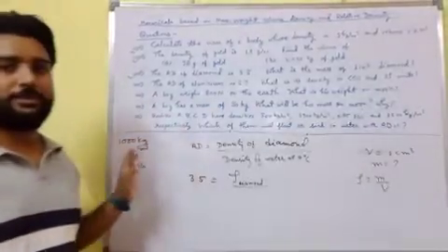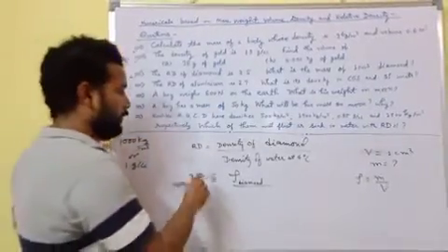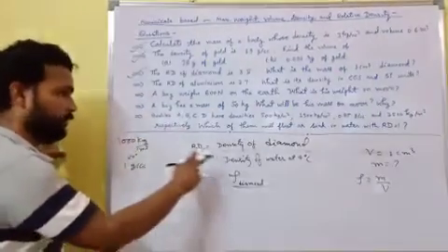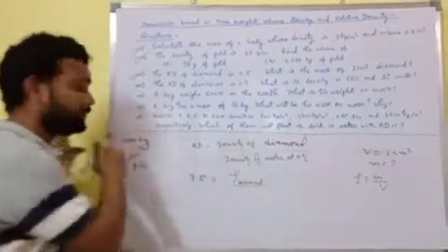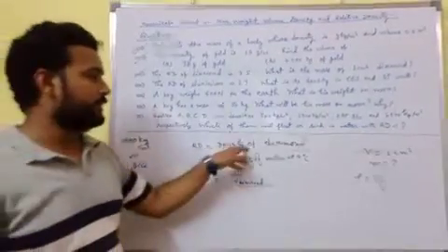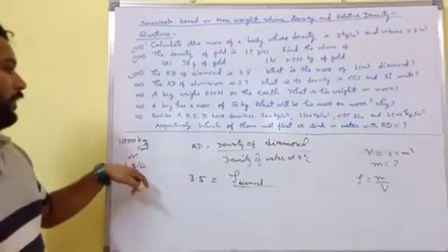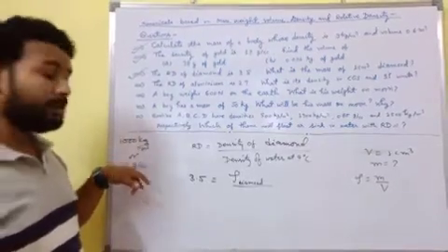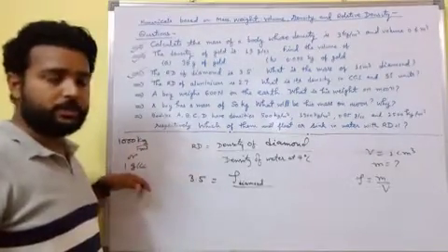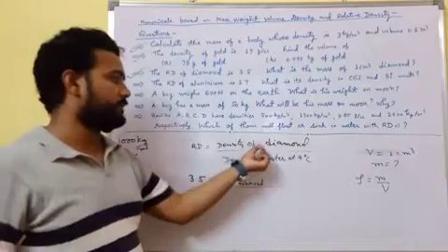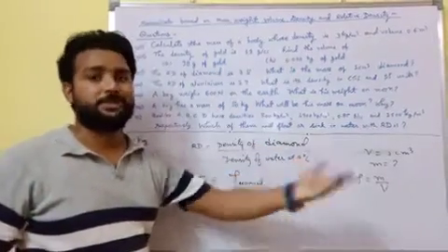In the CGS system, if we take the density of water as 1000, then we get density in the SI system. And if we take the density of water as 1 gram per cubic centimeter, then we get the density of diamond in the CGS system.